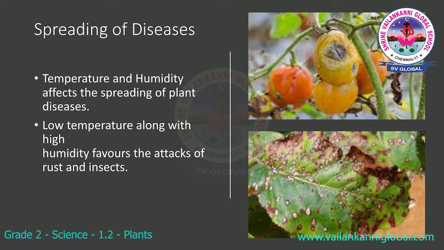Spreading of diseases. Temperature and humidity affect the spreading of disease in plants. Low temperature along with high humidity favors the attack of rust and insects.